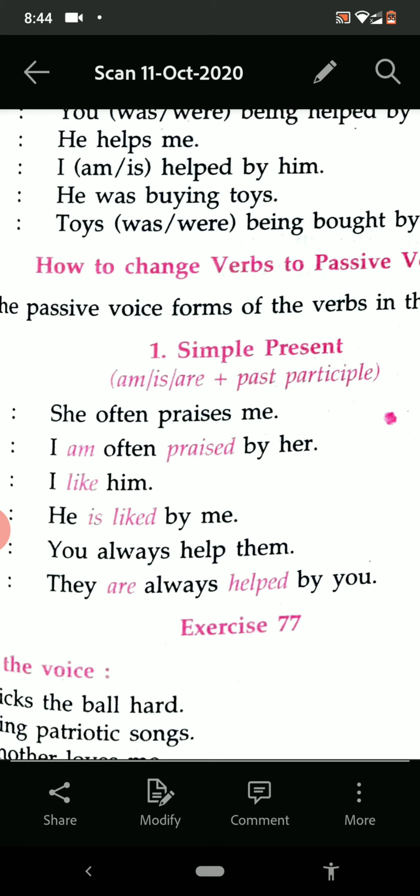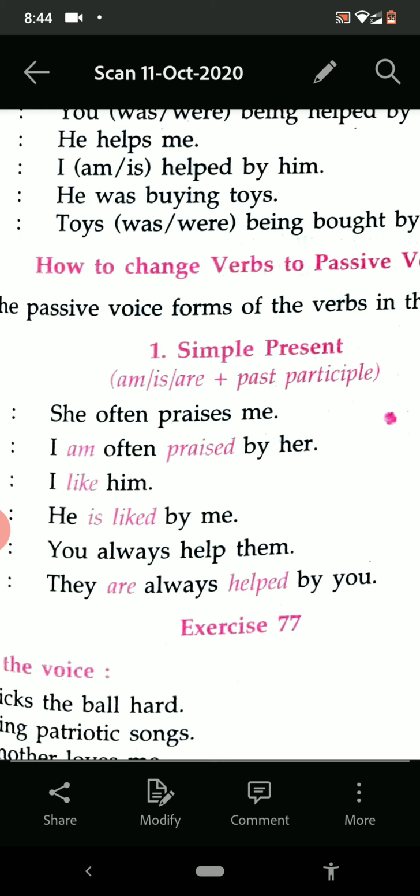Praises, the simple present form of the verb, has been changed into past participle along with is, am, are. And when I is the subject, we have to use the word am with it. I am often praised by her.